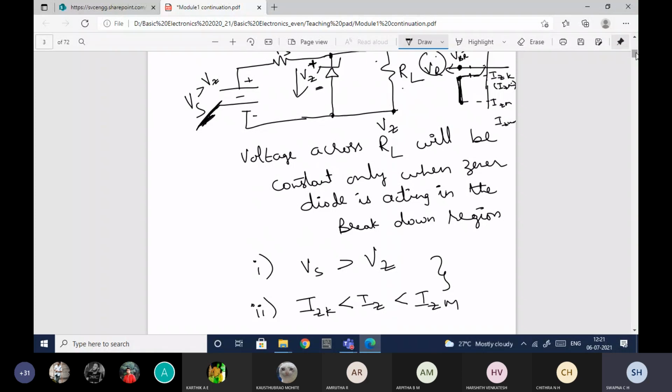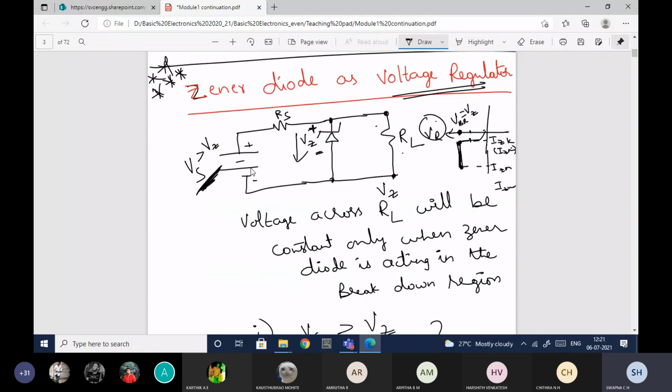First, Vs is greater than Vz, and current through this Zener diode is in between Izk and Izm, so that the voltage across this will be constant. If the voltage across this is constant, then the voltage across this also will be constant, because these two are connected in parallel. That is the reason I am able to say that the Zener diode can be used as a voltage regulator.